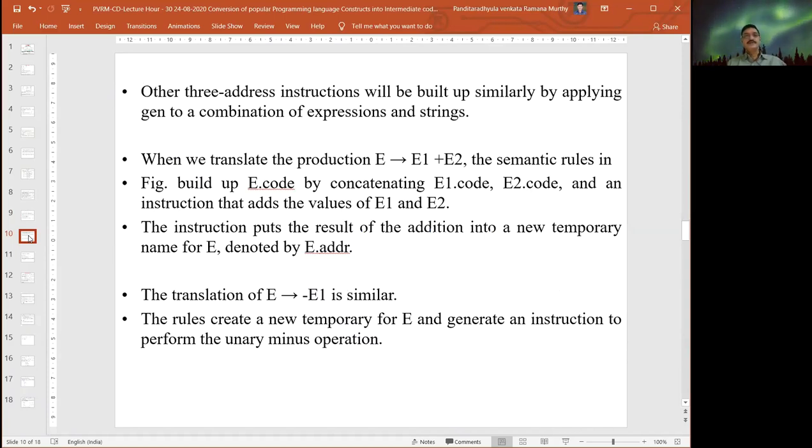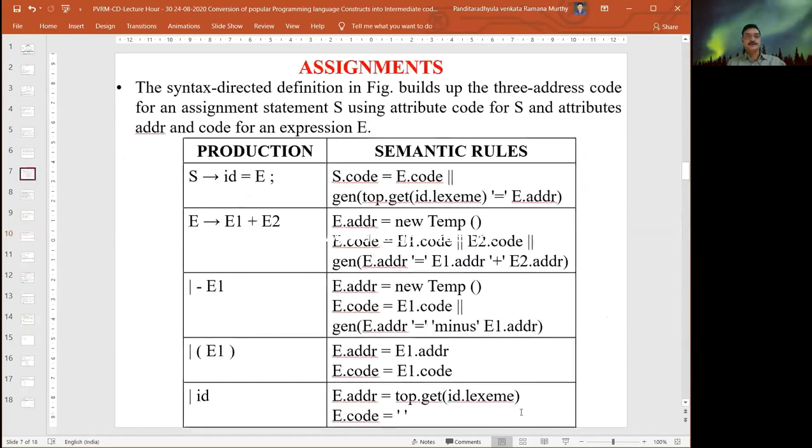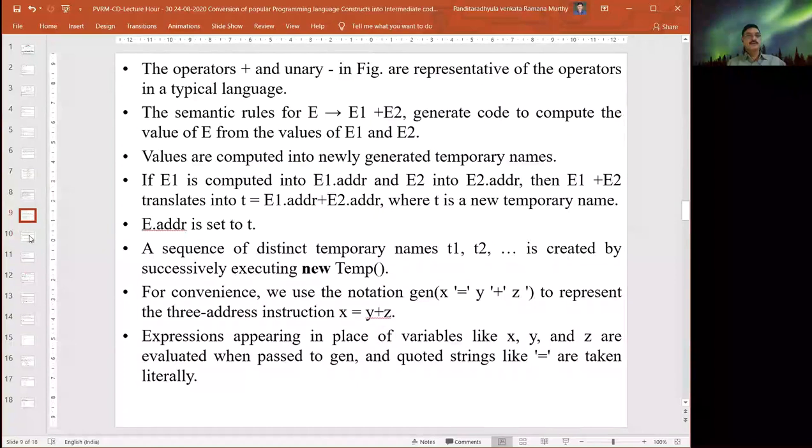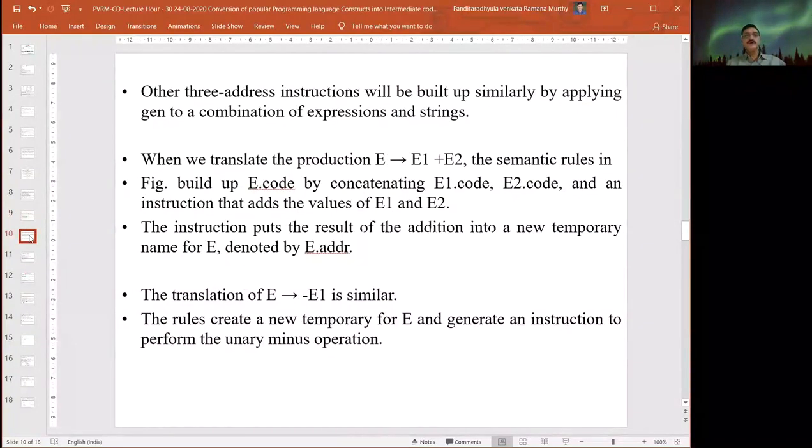When we translate the production e derives e1 plus e2, the semantic rules shown above build up the e.code by concatenating e1.code, e2.code and the instruction that adds the values of e1 and e2. The only thing is we are elaborating those operations here using temporary names.